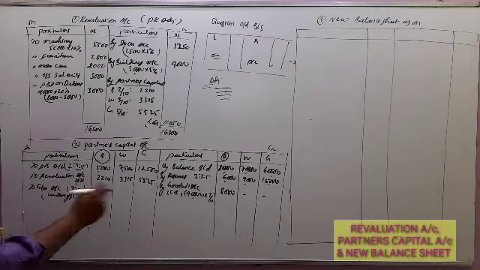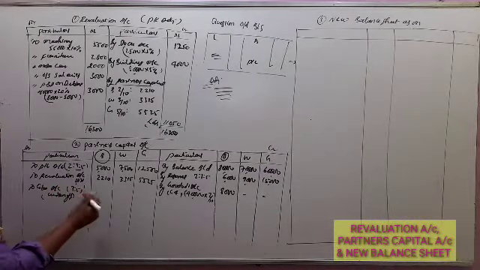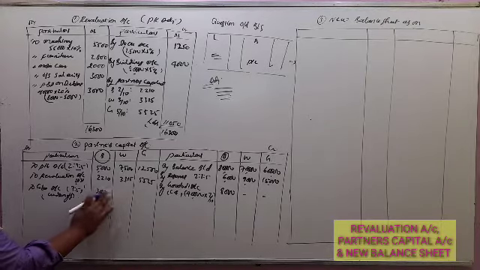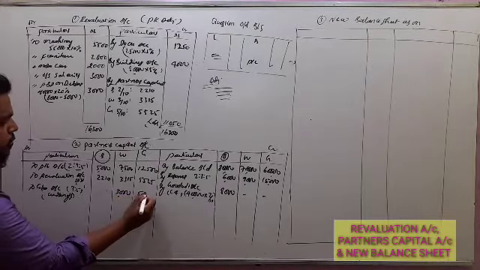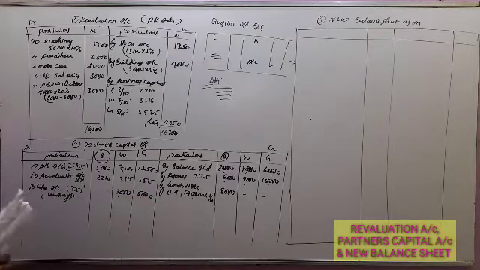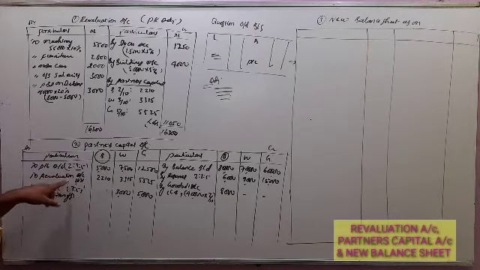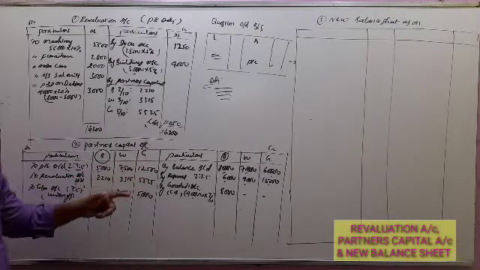So 8,000 into 3 by 8 is 3,000, and the other is 5,000. Now it's clear that this goodwill you have to write off in their new ratio. So we have cancelled black's ratio, that is 2, and we have taken the 3:5 of the remaining partners.